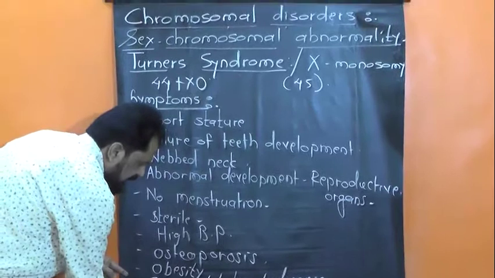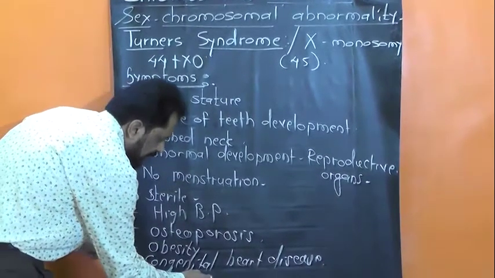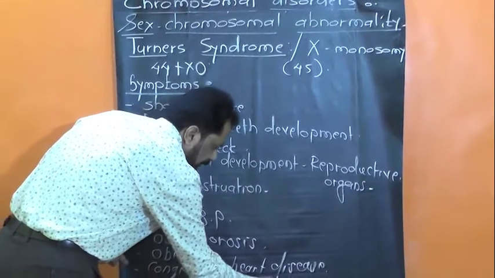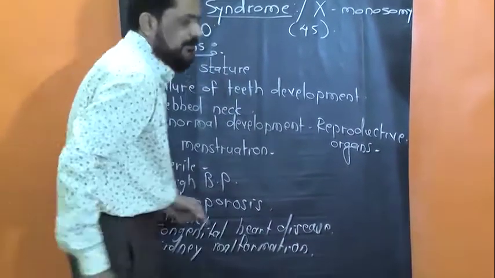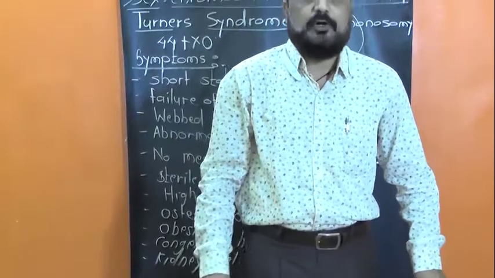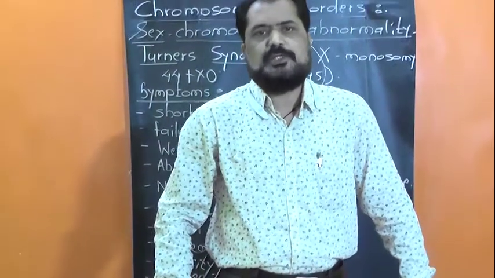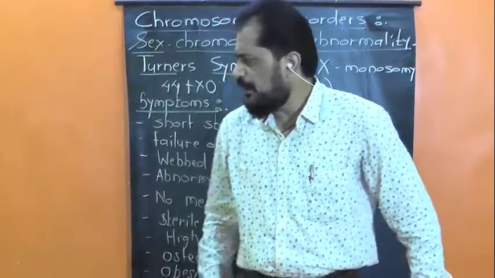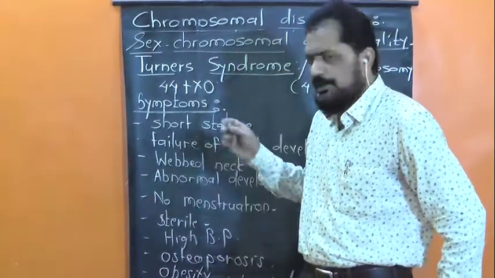There is kidney malformation and malfunctioning. It means there is no proper development of kidneys as well as no proper functioning of kidneys. So all these are the symptoms of Turner's syndrome.